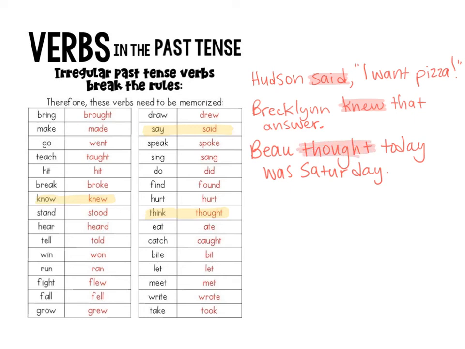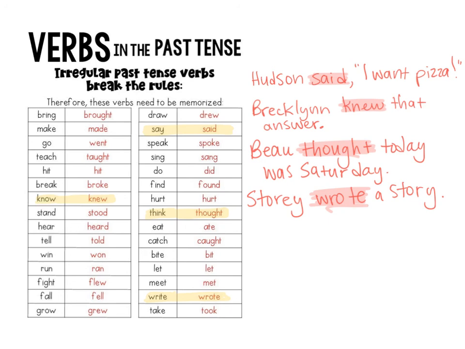All right, we're going to go over one more. Our last one is wrote. So the verb would be write. The past tense would be wrote, not righted. She didn't righted that. She wrote that. So we would say, Story wrote a story. And the past tense would be wrote. Story did not write it a story. Story wrote a story. Okay?